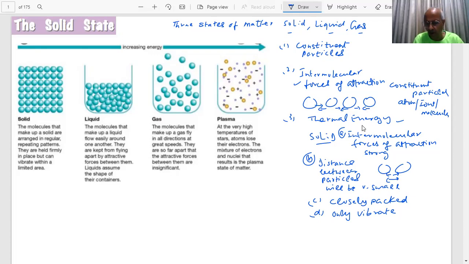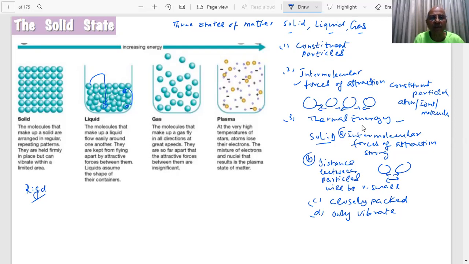So strong attractive force, very small distance, close packing, and they become very rigid. It is not possible to compress them because there is no space. But in a liquid, the molecules flow easily around one another. They are kept from flying apart by attractive force, but much weaker than in solids. So they can still move. This particle can move to another site, and similarly this particle can move. Such motion is allowed, but they are still tied up by attractive force.